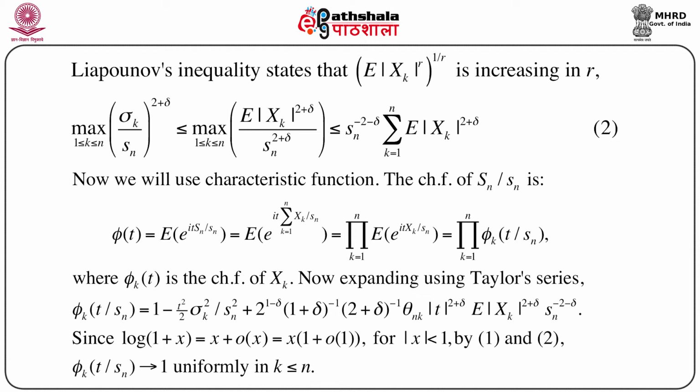Since we know that log of 1 plus x equals x plus small o of x, or rather equals x into 1 plus small o of 1 for mod x less than 1, then using equations 1 and 2, we can immediately get that phi k t by Sn goes to 1 uniformly in k, where k is less than or equal to n. So this is a little bit technical, but here we are actually trying to see what happens to this characteristic function.